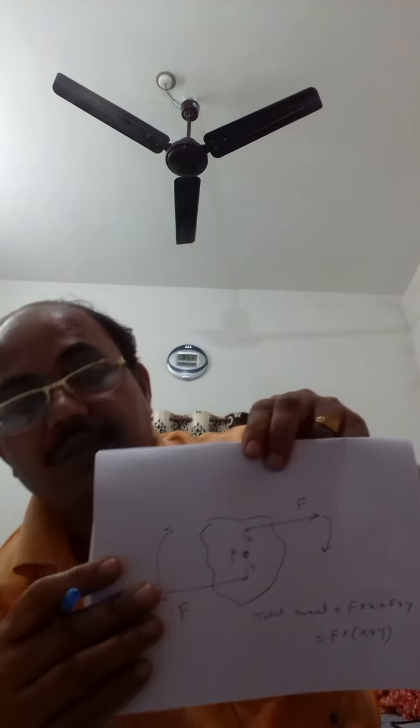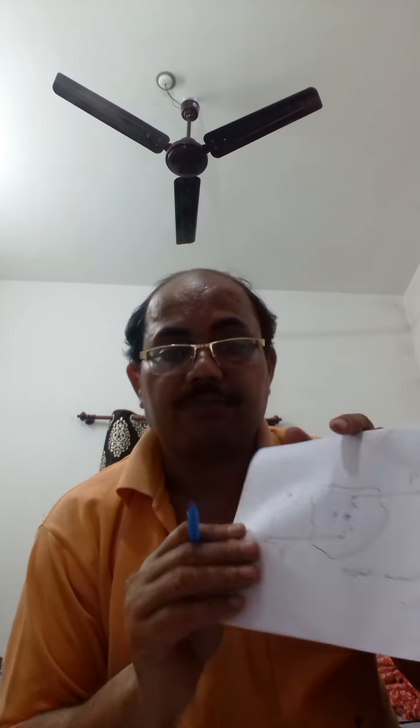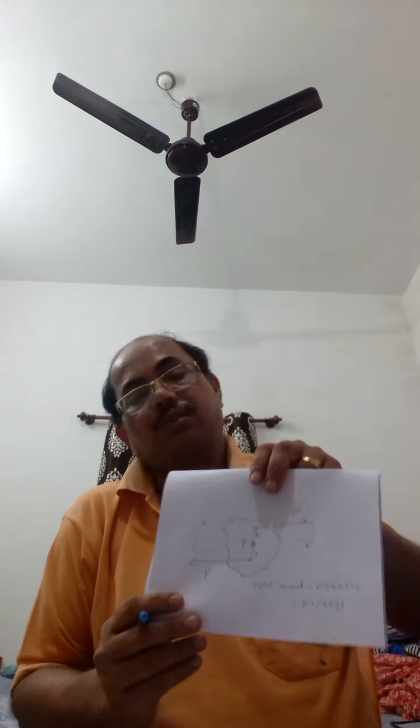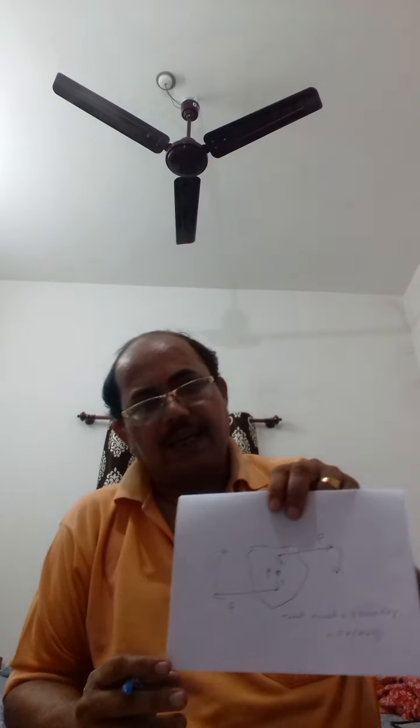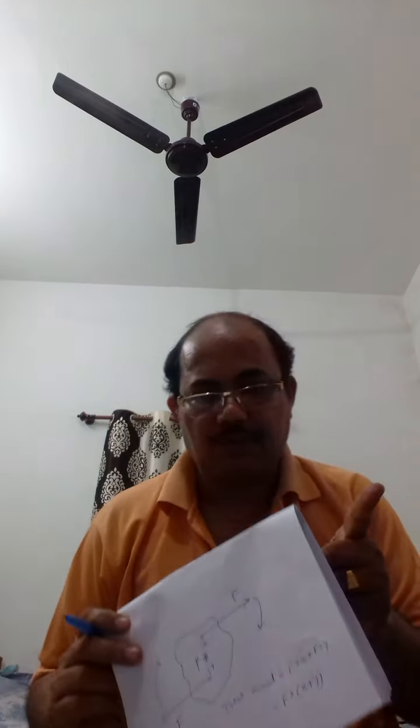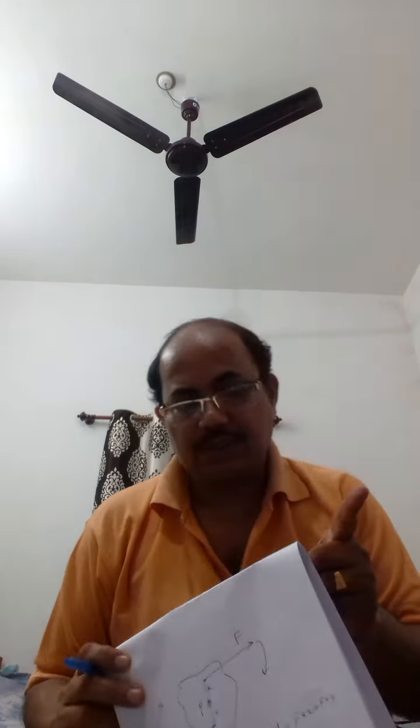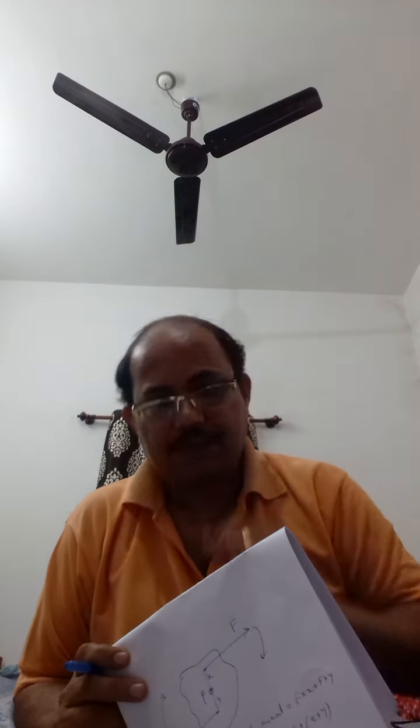This is called the couple arm, and this kind of moment is called a couple. Couple means nothing but two equal and opposite forces acting on an object to rotate it, so here there are two moments.